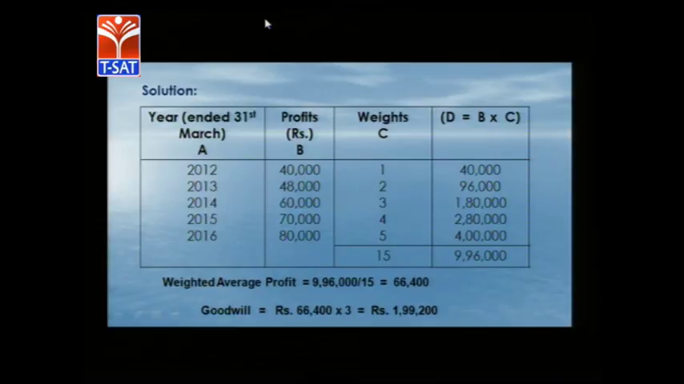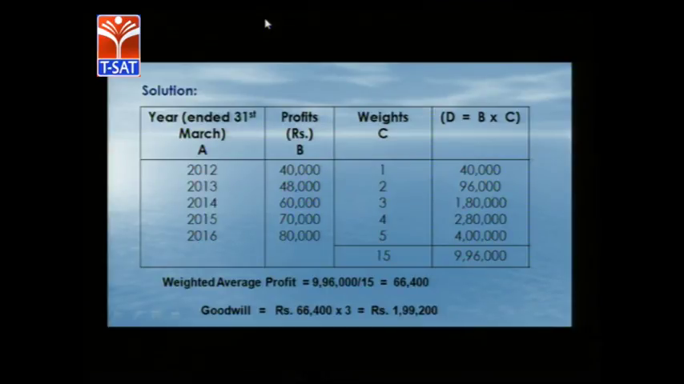If you see the table, it is very simple: 40,000 in the first year, 48,000 in the second year, 60,000 in the third year, 70,000 in the fourth, 80,000 in the fifth year. We assign the weights so that the least value, 40,000, is given the first weight or first rank. The next highest value, 48,000, is given the second weight. The next highest, 60,000, is given the third weight. The next highest, 70,000, is assigned the fourth weight, and finally 80,000 is the highest, for which we have assigned the highest weight, that is 5. This is the way the weights are to be assigned.